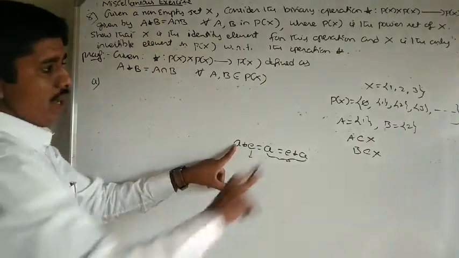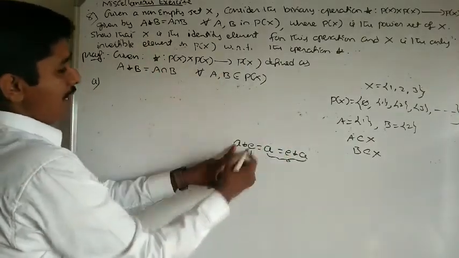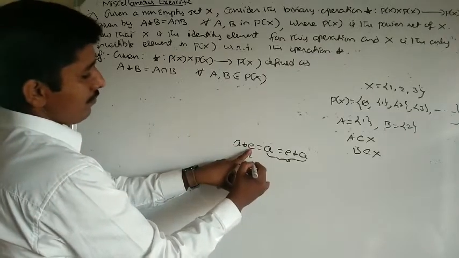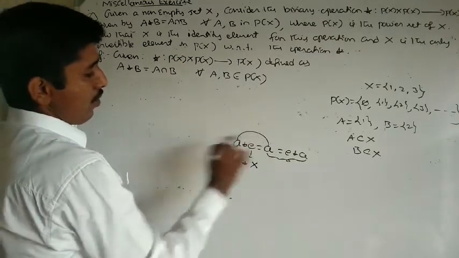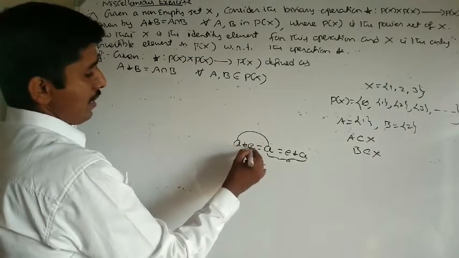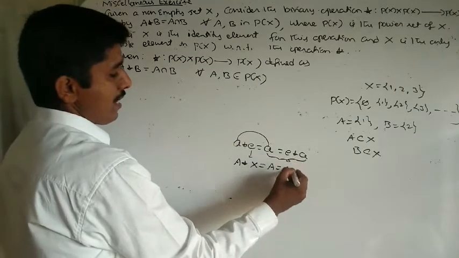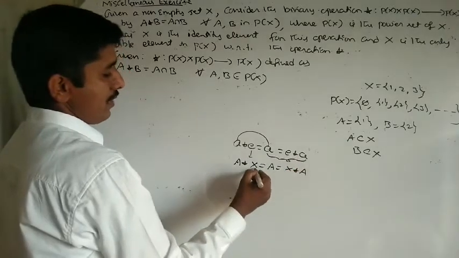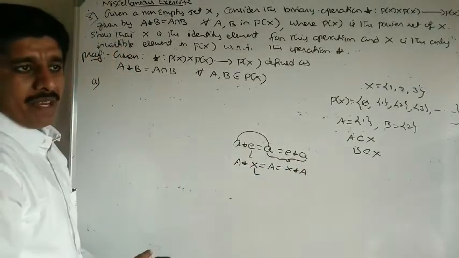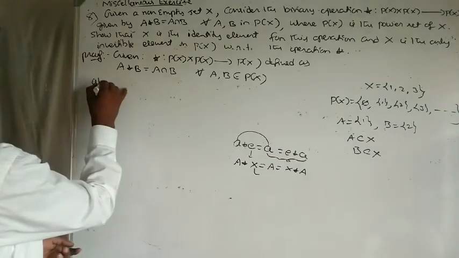Here we have capital letters A, B. A star X equal to A, and X star A equal to A, with E equal to X. Then we say that X is the identity element. First I am taking A star X.